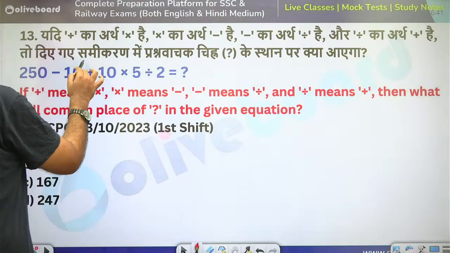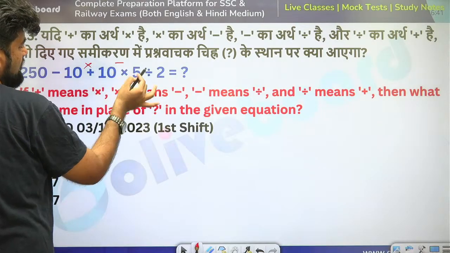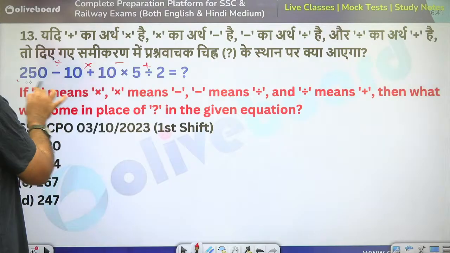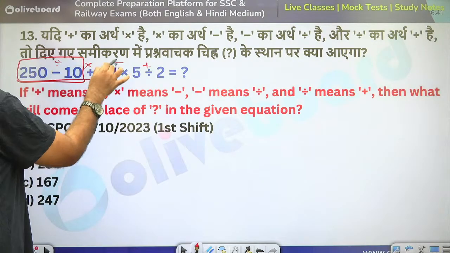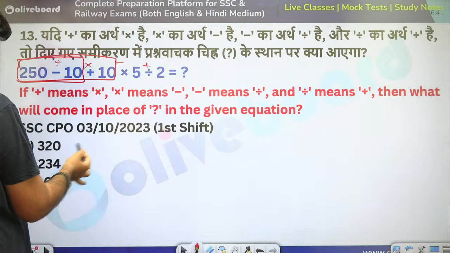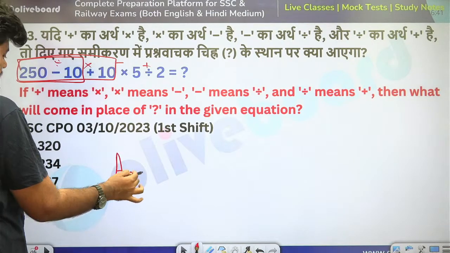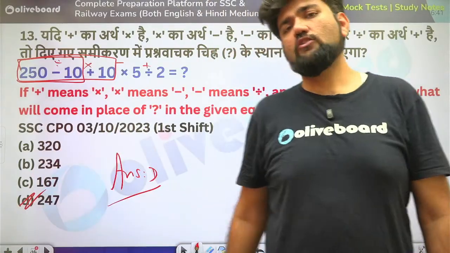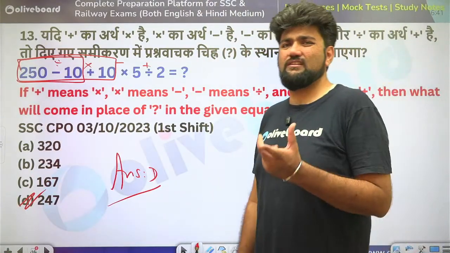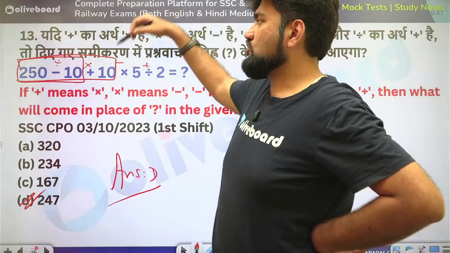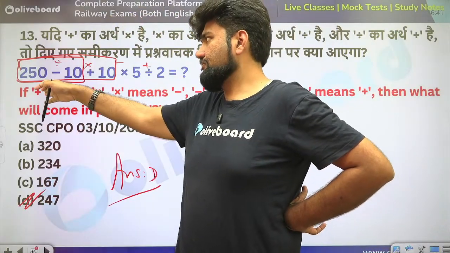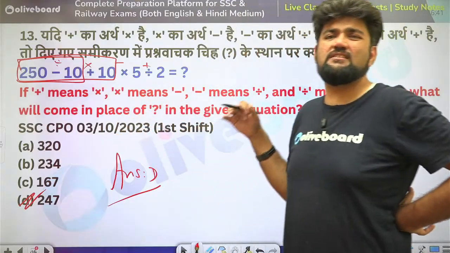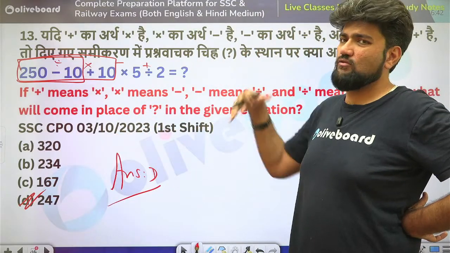Plus means into, means minus, minus means divide, divide means plus. Now 250 divided by 10 is 25, 25 into 10 is 250 again. 250 minus 5 plus 2 is 247. So option D is the correct answer. Question is pretty easy, but I want to tell you about a variation which I had seen recently. The recent live mock on the Oliveboard platform, I don't know whether you've seen that session or not, but we came across a question where it was mentioned that if A means add to, B means subtract from, C means divide by, D means multiply by, then you replace everything and you find the answer.